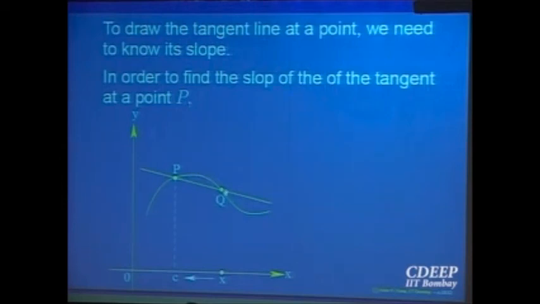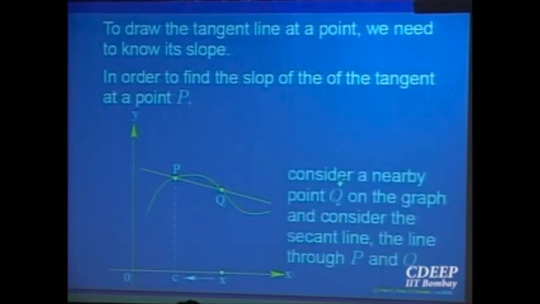I want to make it 1 point, so I'll try to merge this point Q with P, and I'll try to calculate the slope of that line when it merges. Slope of a line passing through 2 points, I know by the formula from coordinate geometry. I know the coordinates of this point and of this point, so I know the slope. So I will calculate the slope of this line and let this point Q come to P, that means this point X comes to C. That means some limiting process is going to come into the picture. X is going to come closer and closer to C. So we do that.